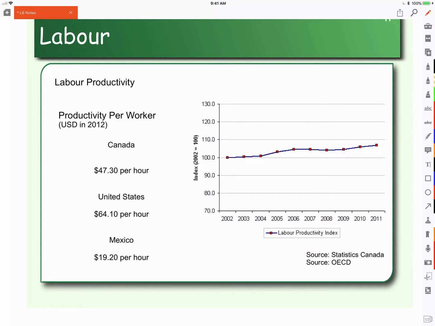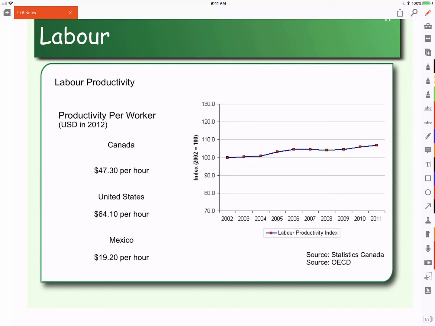In the United States, a typical worker makes about $64 worth of goods in an hour. In Mexico, it's just under $20. So it seems that the US is adding more value, making more goods per worker per hour than we are in Canada, and Mexico less so.